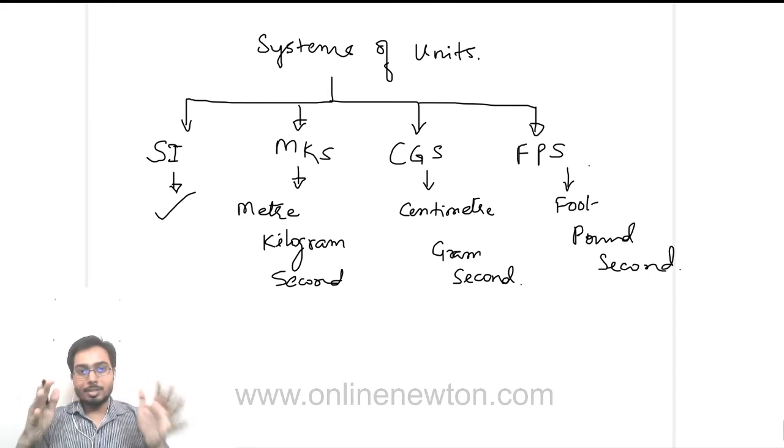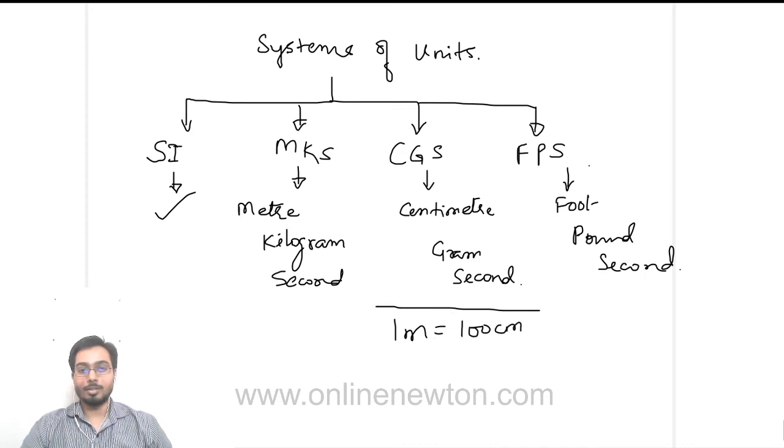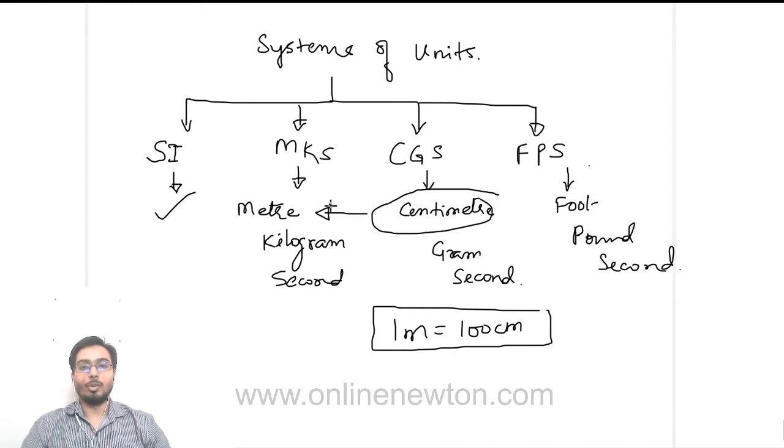Now we have to understand next how the interconversion takes place, like 1 meter is equal to 100 centimeter, right? So all these interconversions, it is very important to understand how they are interrelated. Ultimately they are all length, so length can be expressed in a common unit. So 100 centimeter over here is equal to 1 unit over here.